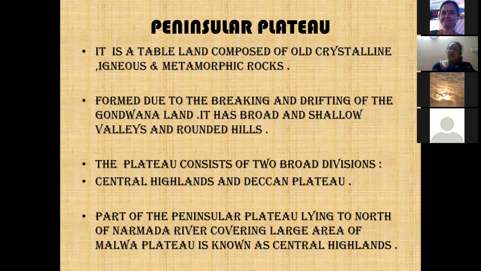When you talk about volcanoes, the igneous lava comes out and settles down. After it cools, it becomes igneous and metamorphic rocks. That is how the peninsular plateau has come into existence. It is formed due to the breaking and drifting of Gondwana land, which I explained during the Himalayan formation. The entire Pangaea, the continents came together, which is called Gondwana land. Because of the drifting of the plates, all these continents have come into existence. It has broad and shallow valleys and rounded hills.